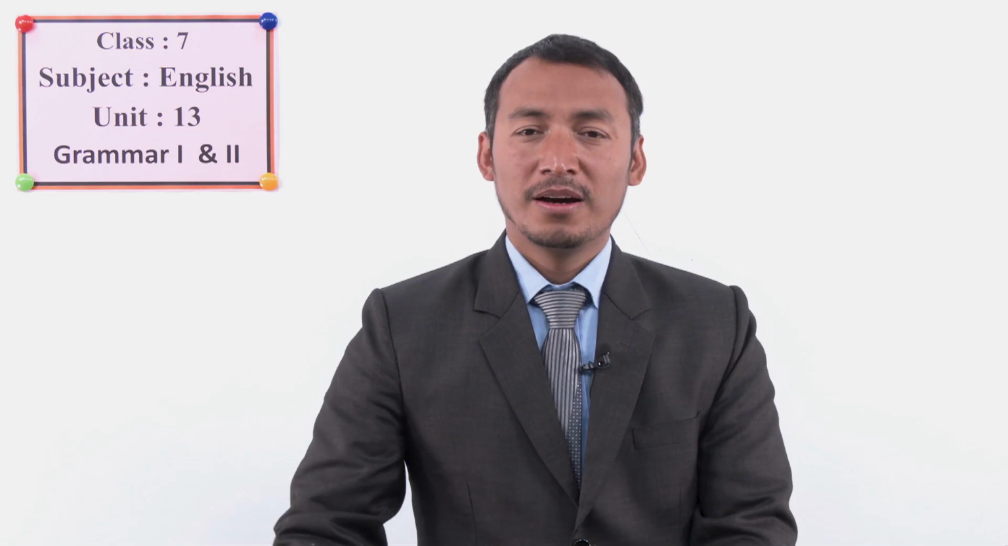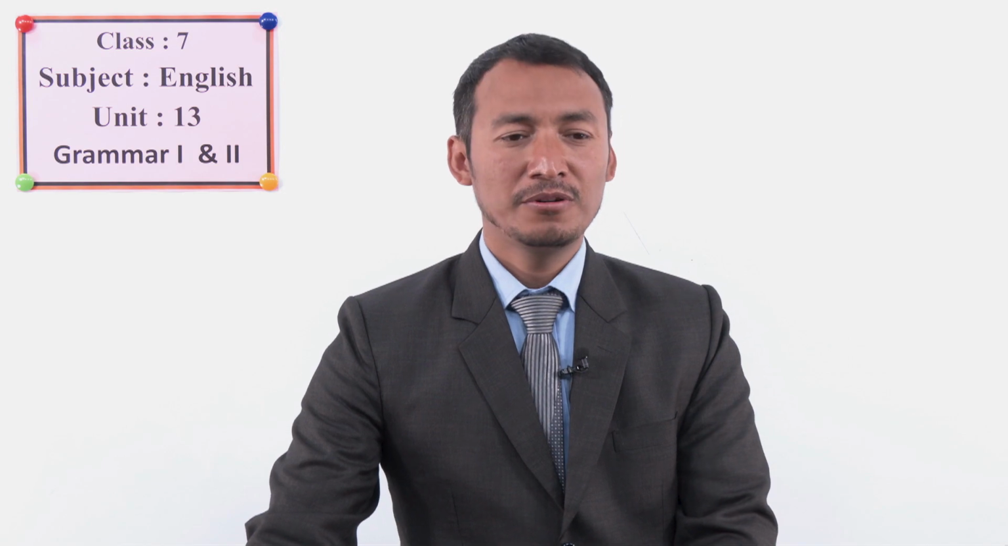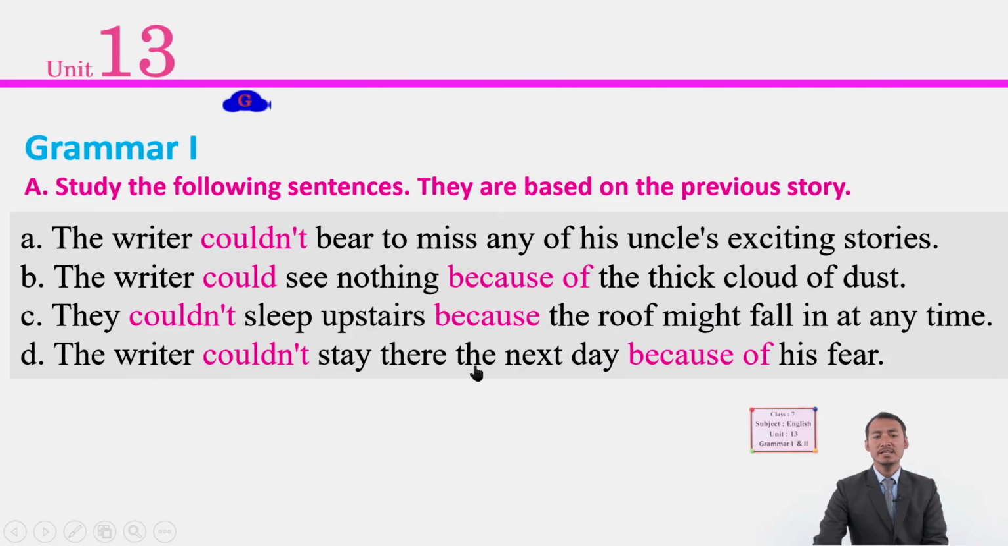So could see nothing means this inability, and they couldn't sleep upstairs because the roof might fall in at any time. Okay students, we have the fourth sentence. The writer couldn't stay there the next day because of his fear. So here, why couldn't they stay the next day? Next day means another day. Because of his fear. Fear means you are scared, you are afraid, you are not brave enough to stay there, right? So this is the reason, and we have because of as the connective.